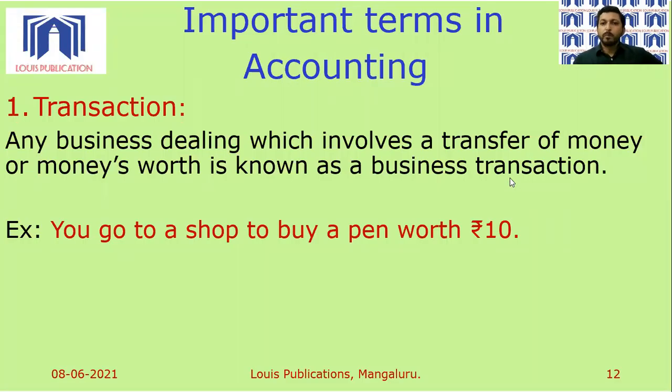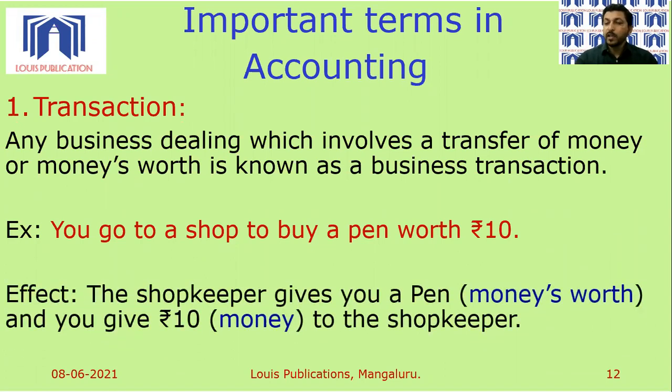You go to a shop to buy a pen worth rupees 10. So you are going to a shop to buy a pen worth rupees 10. Now, what kind of exchange will happen? You are going to give 10 rupees to the shopkeeper, whereas the shopkeeper is going to give you that pen. Shopkeeper giving you that pen represents money's worth.